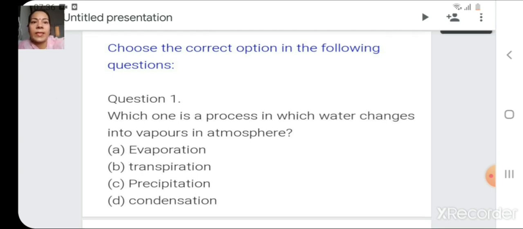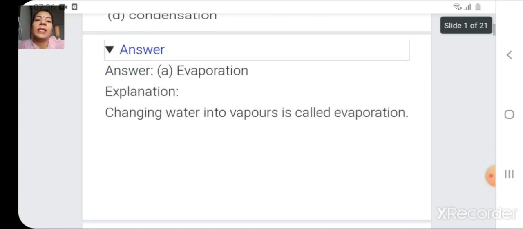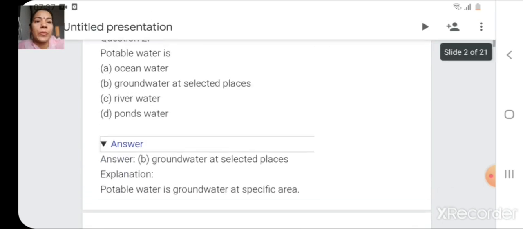So what is the correct answer? Evaporation. Why is evaporation the correct answer? Because changing water into vapors is called evaporation. Yes. So moving on to the next question.